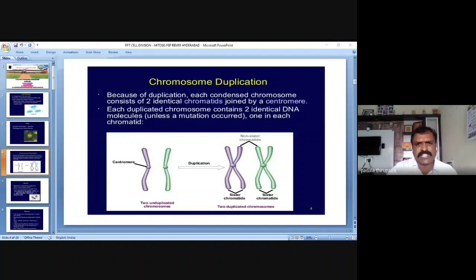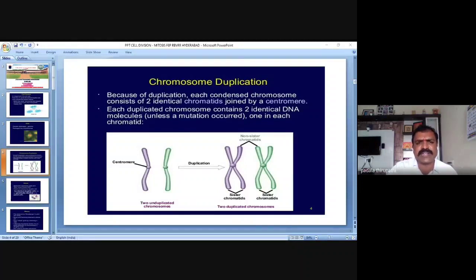Because of duplication, each condensed chromosome, what is the meaning of condensed chromosome? Condensed chromosome means the chromatin thread in the nucleus shortens and thickens to produce thick structures we call chromosomes. This chromosome consists of two identical chromatids.